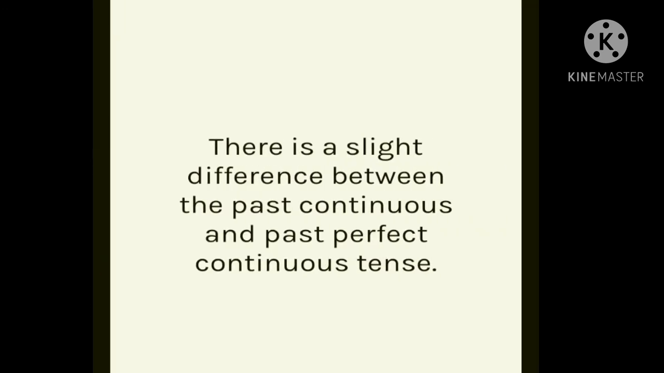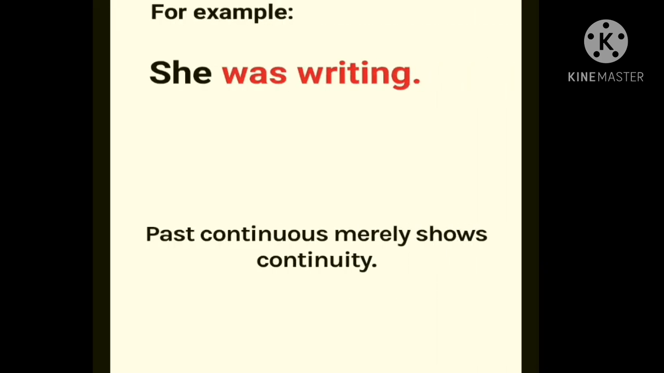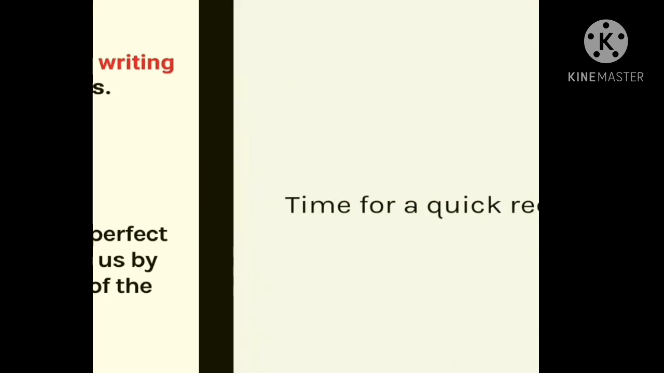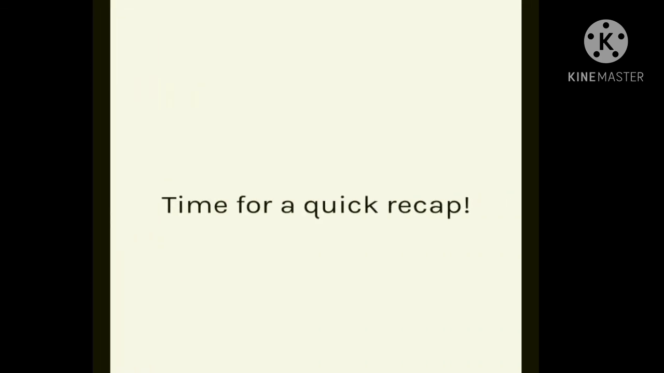There is a slight difference between the past continuous and past perfect continuous tense. अब इन दोनों में डिफरेंस क्या है? She was writing. It merely shows the continuity. And at that time she had been writing for television for 2 years. On the other hand, the past perfect continuous tense helps us by giving us the duration of the event. किसी इवेंट का क्या दिखाता है हमें? ये ड्यूरेशन दिखाता है.